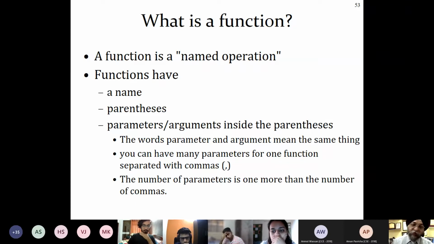You can have as many parameters as you want in one function, separated with the help of commas. The number of parameters is one more than the number of commas, because if you have two parameters, you will put only one comma in between. So the commas are one less than that. Okay. So this is what a function is.